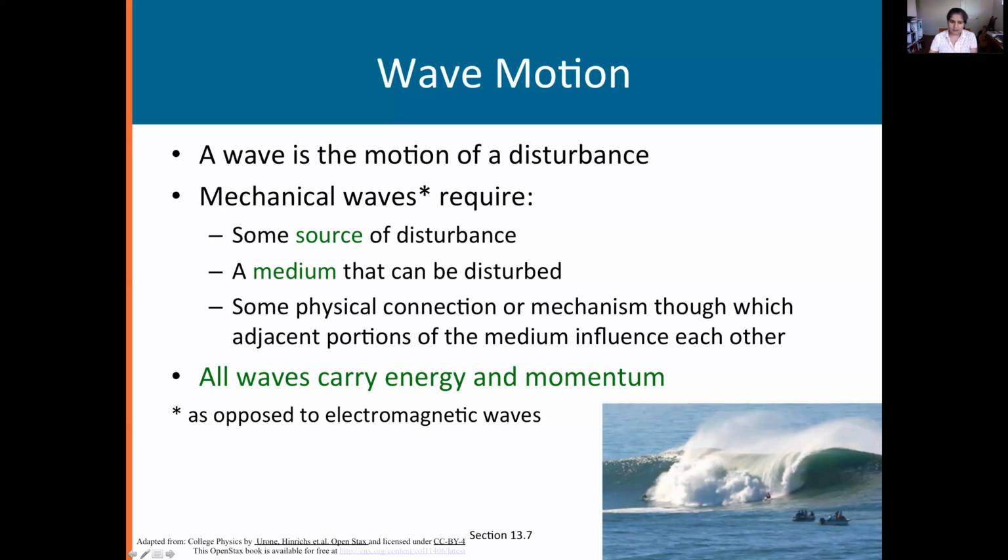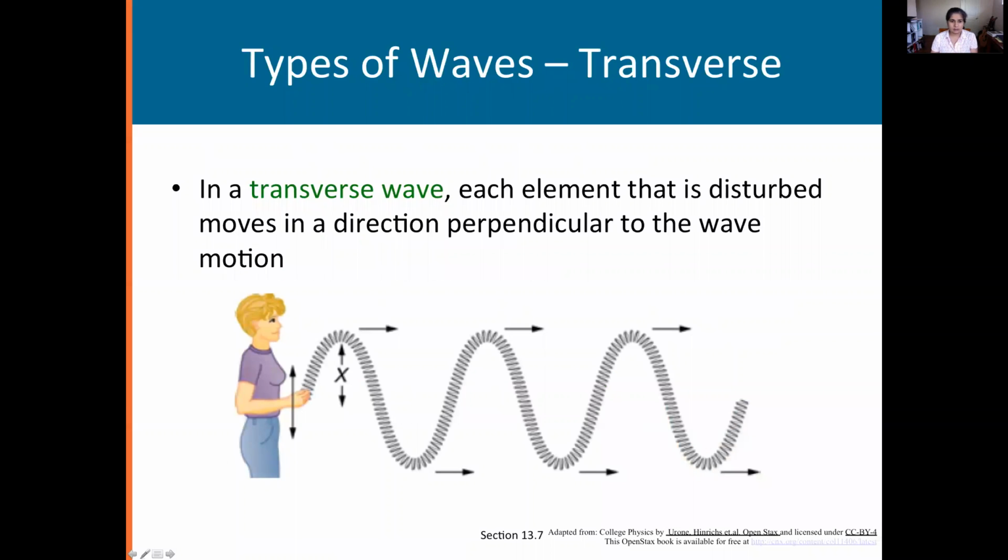All waves carry energy and momentum. This is always true, okay? So the disturbance can carry forward some information. There are two types of waves, transverse and longitudinal. Transverse wave means something is happening in the direction perpendicular to the motion of the wave.